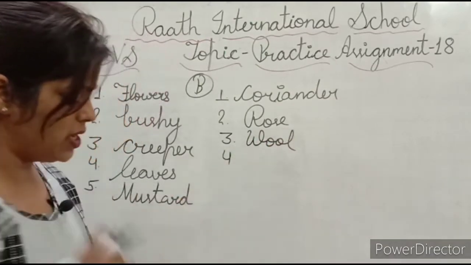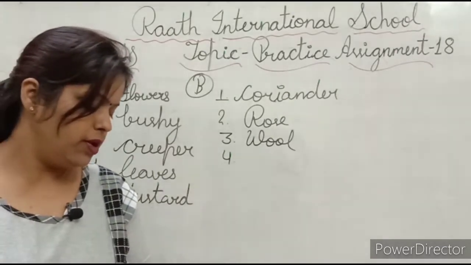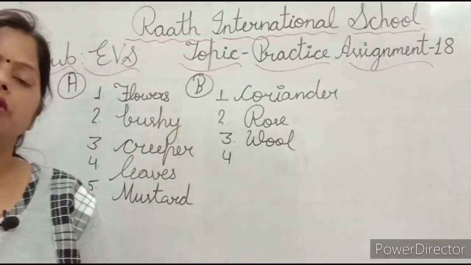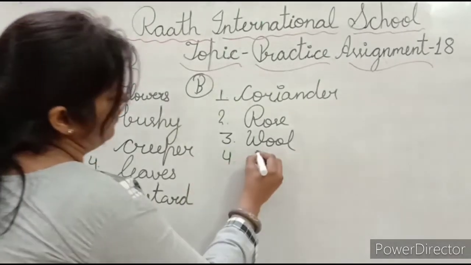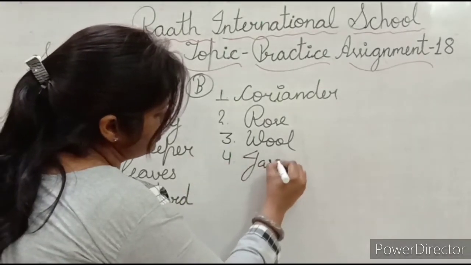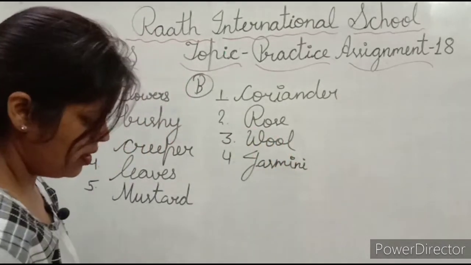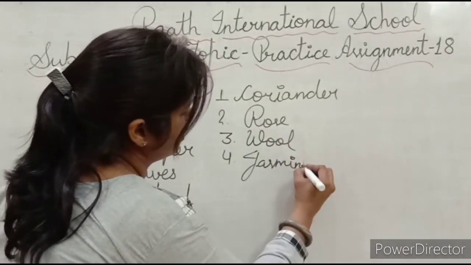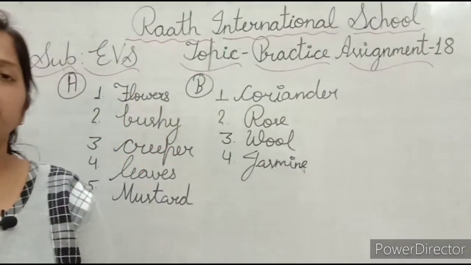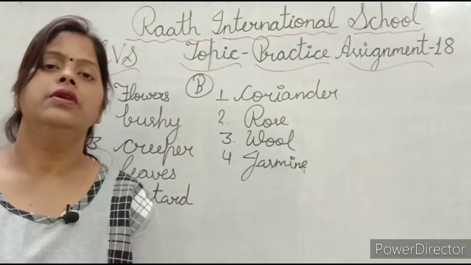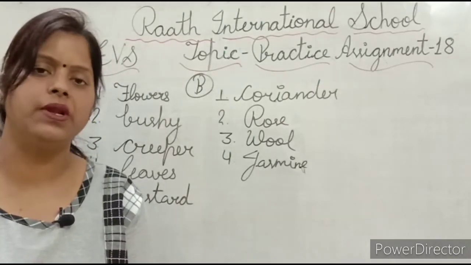Now next is tulsi, jasmine, quinine and penicillin. So which one is odd one? Yes, jasmine. Jasmine. Okay, beta, jasmine we use to make the perfume and rest of them are used as medicinal plants. Okay, these are the medicinal plants.